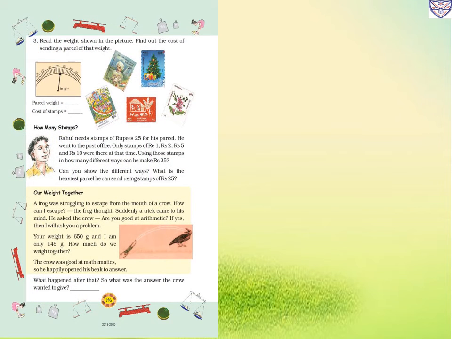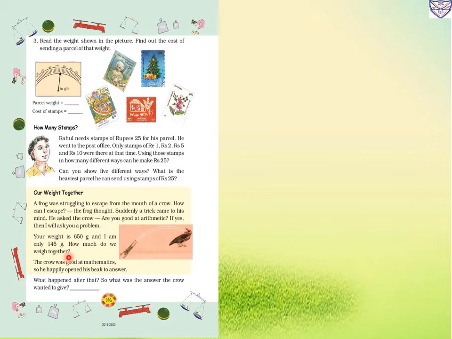Same page 146, let's wait together. A frog was struggling to escape from the mouth of a crow. How can I escape? the frog thought. Suddenly a trick came to his mind. He asked the crow, are you good at arithmetic? If yes, then I will ask you a problem. Your weight is 650 gram and I am only 145 gram. How much do we weigh together?